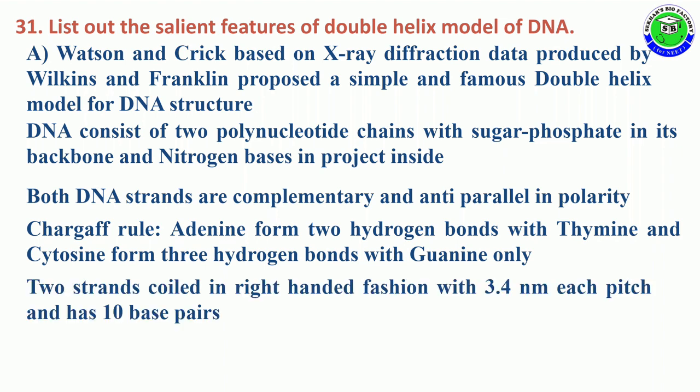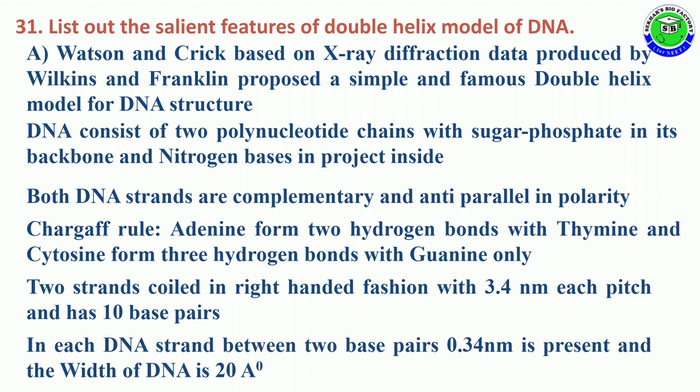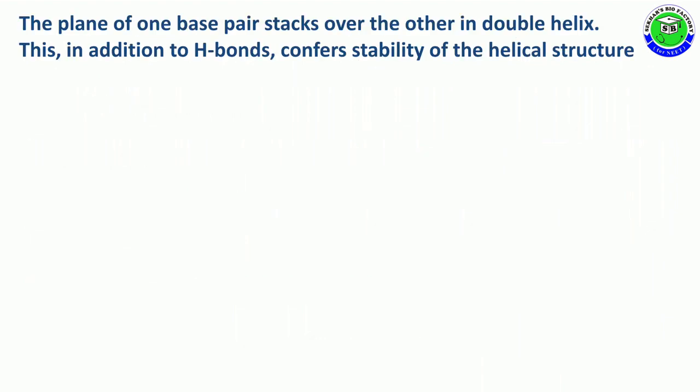The 2 strands coil in a right-handed fashion with 3.4 nanometers for each pitch, and each pitch consists of 10 base pairs. In the structure of the DNA strand, the distance between 2 bases or base pairs is 0.34 nanometer, and the width between the 2 strands of DNA is 20 angstrom units. The plane of one base stacks over the other in the double helix. This mechanism gives additional stability to the structure of DNA.